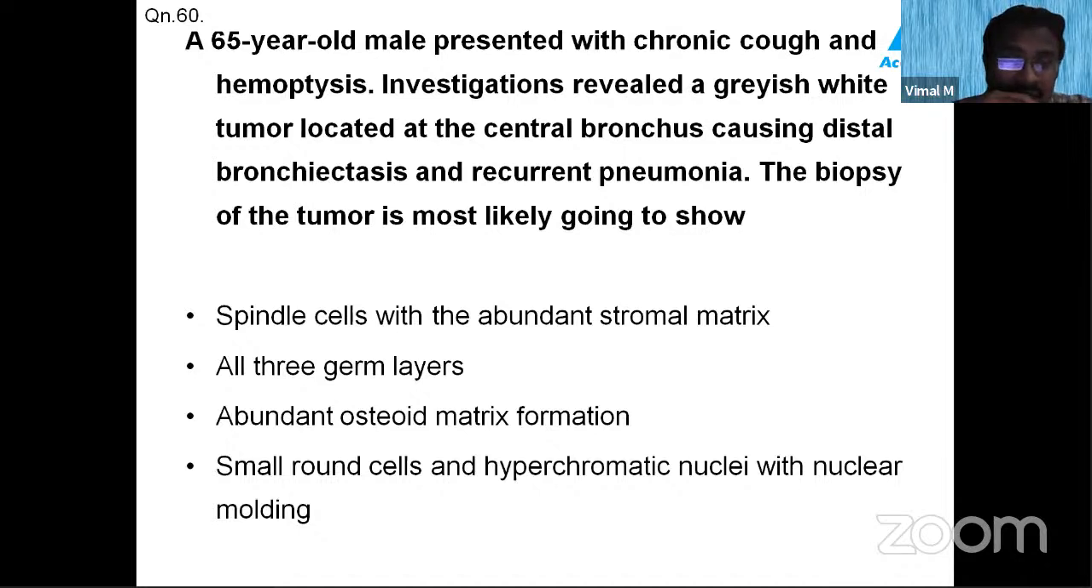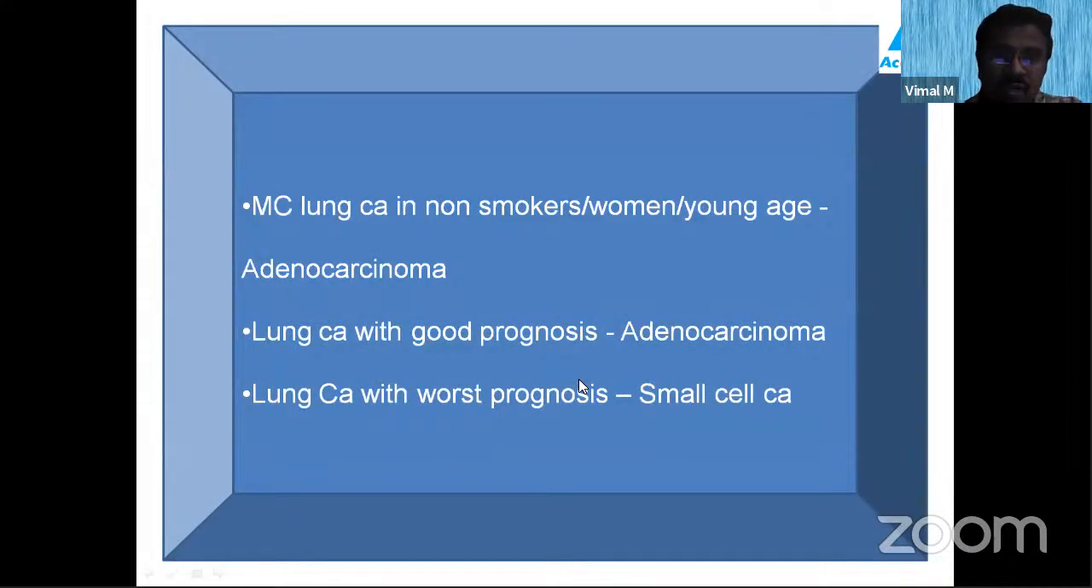all three germ cell layers, abundant osteoid matrix formation, or small round cells with hyperchromatic nuclei and nuclear molding. So solving all these MCQs, we should know about carcinoma lung. Which is the most common lung cancer worldwide? The answer is adenocarcinoma. Previously it was squamous cell, but now worldwide the most common type of lung cancer is adenocarcinoma.